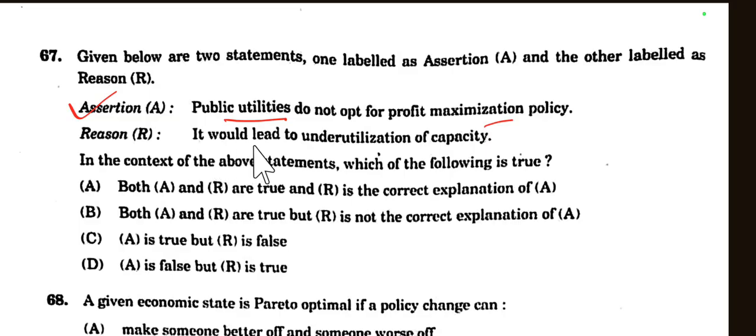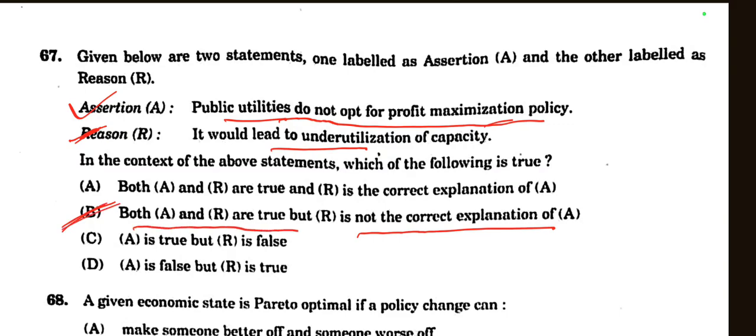Then the reason: it would lead to underutilization of capacity. Yes, this could be a reason. But the reason is not the correct explanation of the assertion. Assertion is correct, reason is also correct, but the reason is not the correct explanation of why public utilities do not opt for a profit maximizing policy. So option B is the right choice.